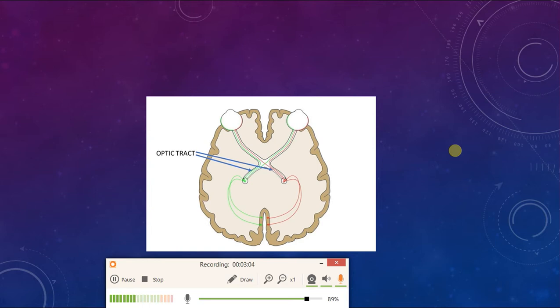After the optic nerve, the fibers cross in the optic chiasm. The fibers are no longer known as the optic nerve. They are known as the optic tracts of both sides, respectively, the right and left optic tract.